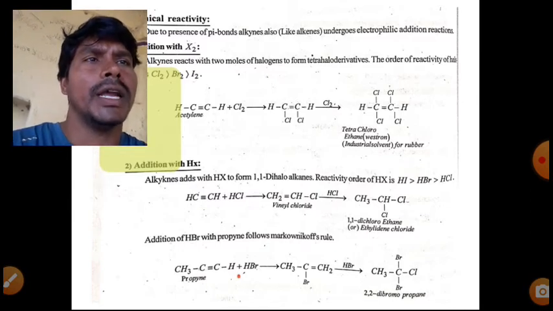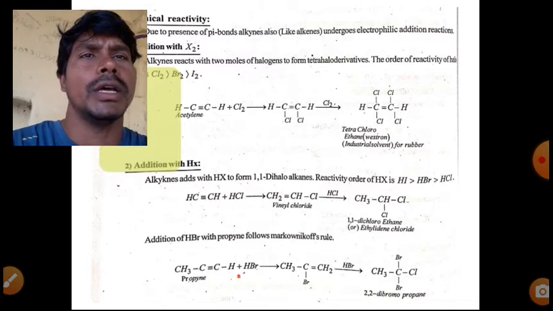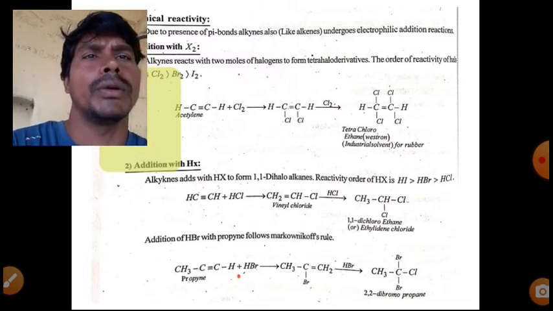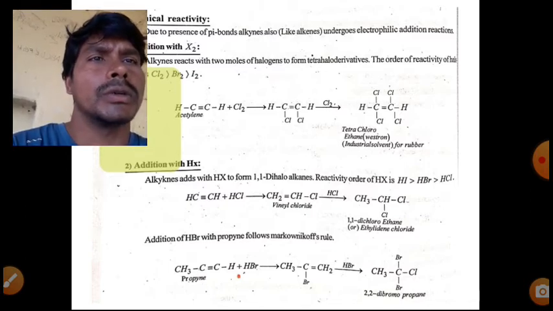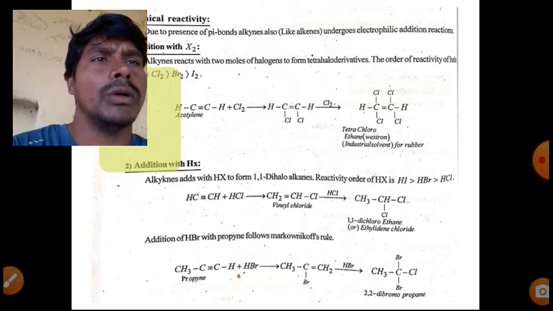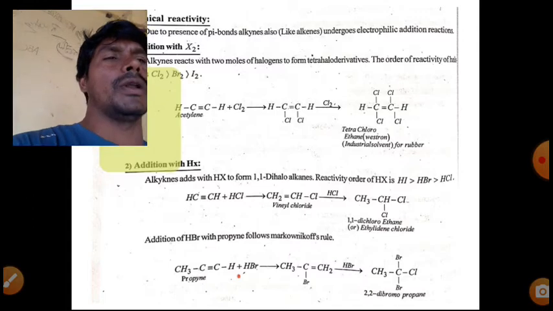The order of reactivity of halogens: fluorine is more reactive than chlorine, then bromine, then iodine. So acetylene reacts with 1 mole of chlorine to give a dihalo compound. Again 1 mole of chlorine reacts to give tetrachloroethane.